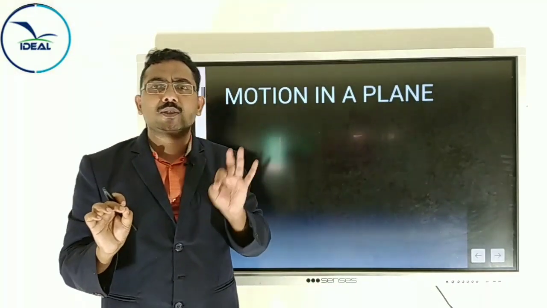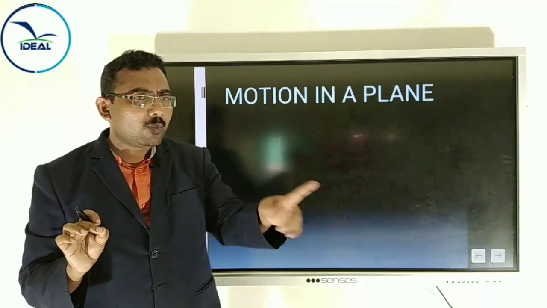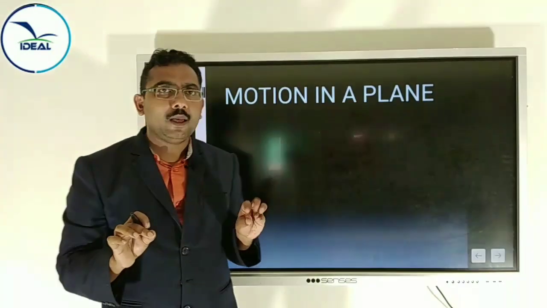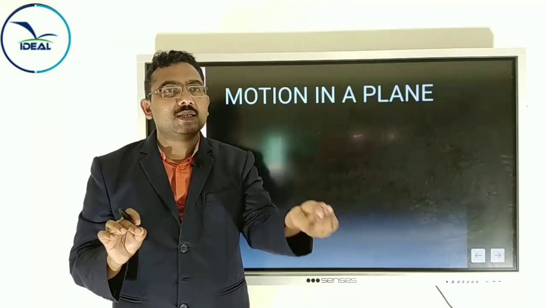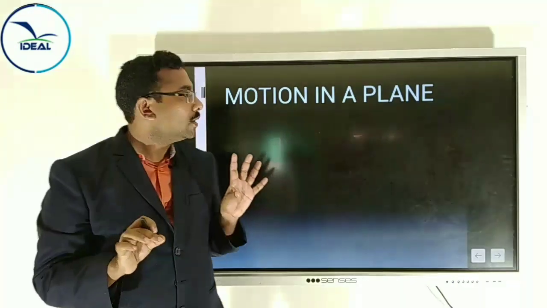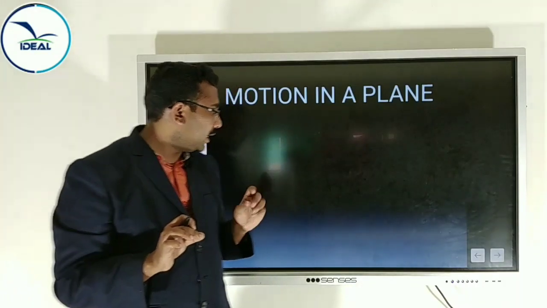Two dimension means two coordinates will change, the x coordinate and the y coordinate. The motion is in a plane. This is called motion in a plane. If 3 coordinates change, it is called 3D, and it is in a space, called motion in a space. We will study motion in a plane in detail.